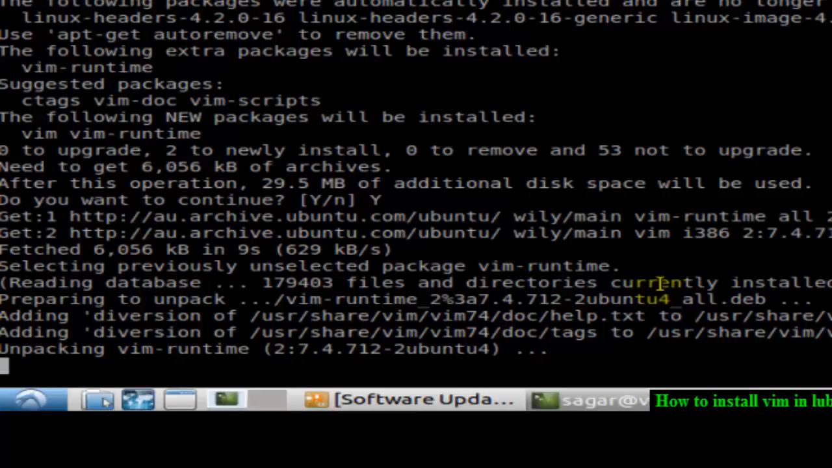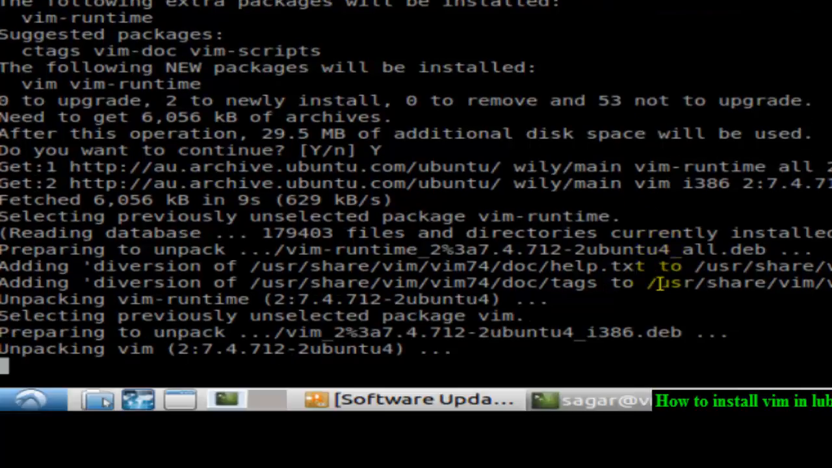Delete this portion, the download portion, delete that. It is taking very long time, and yeah, it has started now.